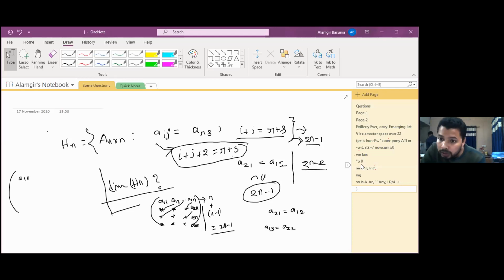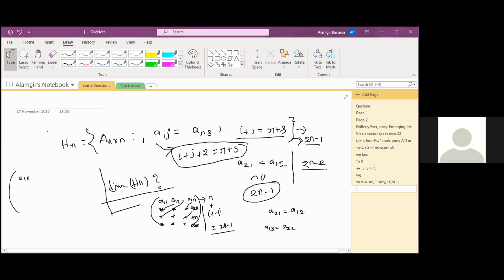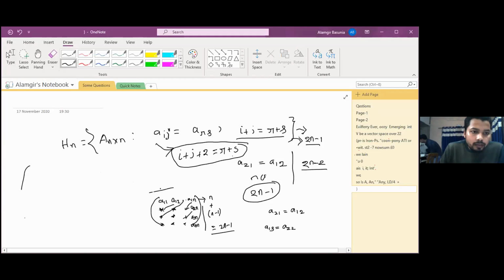n minus 1, 2n minus 2, 2n plus 1, 2n minus 1.